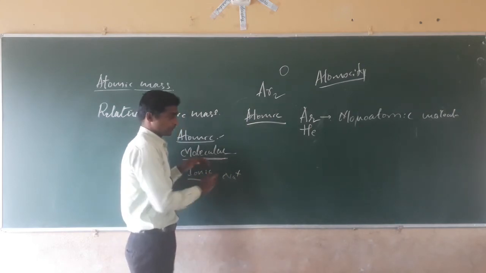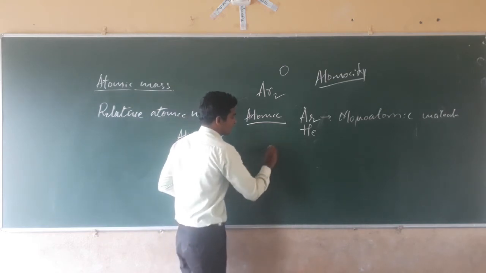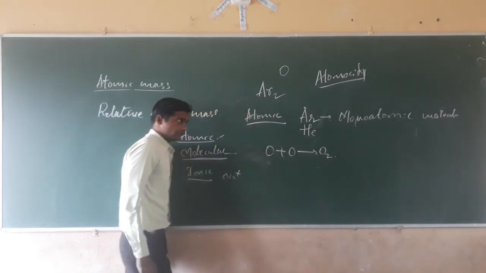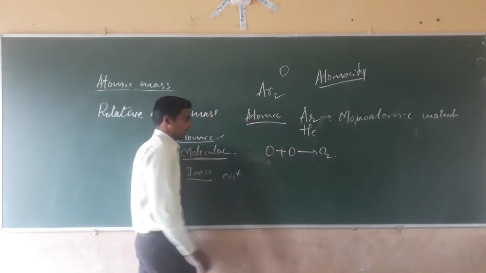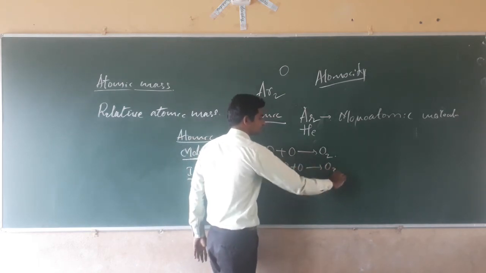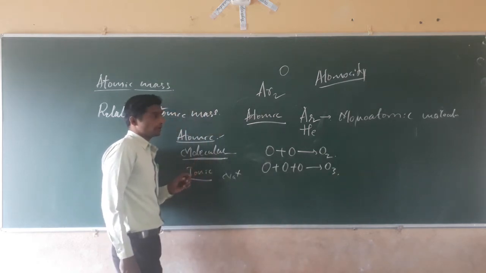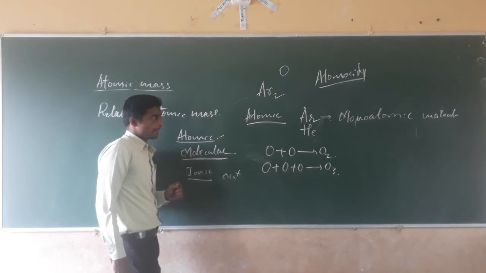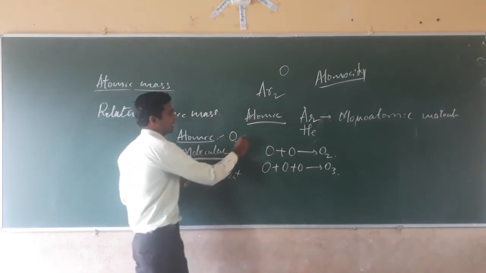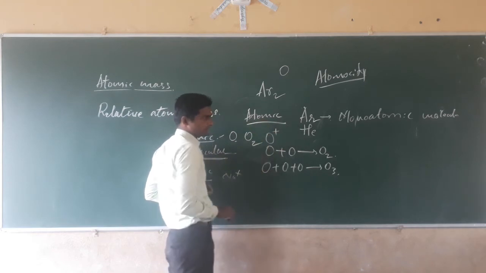One thing I have to tell you about a molecule. Molecule means two or more atoms combine. For example, oxygen plus oxygen gives O2. And O plus O plus O gives O3. This is the molecular form. Understood? Atomic form means they are present singly, this one is the atomic form, and this one is the molecular form. And when there is a positive or negative charge, that is called the ionic form.